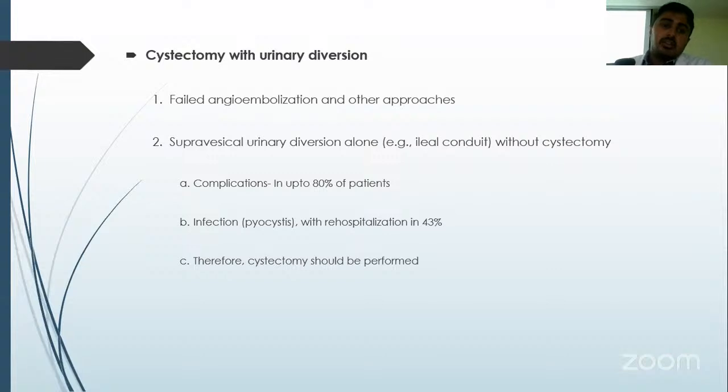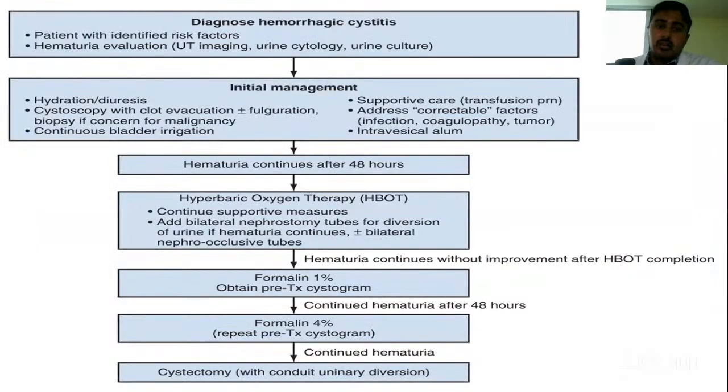Coming to cystectomy with urinary diversion, if all the methods have failed, then this is indicated. Now here, urinary diversion without cystectomy is not recommended because complications have been noted in 80% and rehospitalization rates are also 43%. Now, if a patient is diagnosed with hemorrhagic cystitis, this algorithm shows whatever we have discussed.